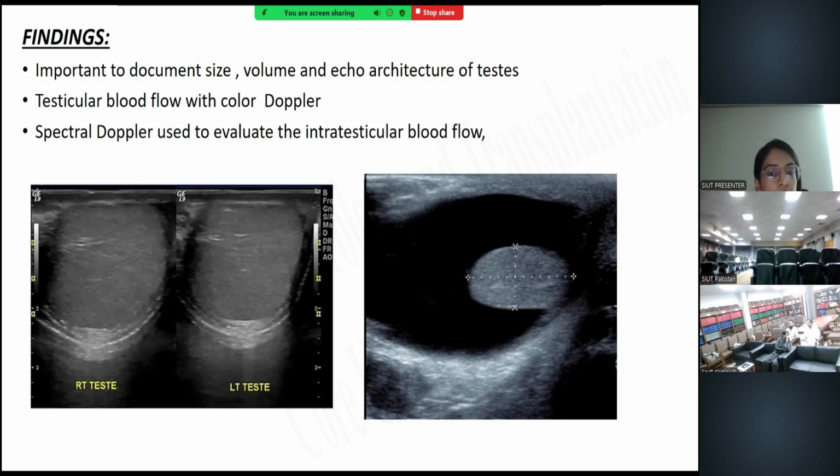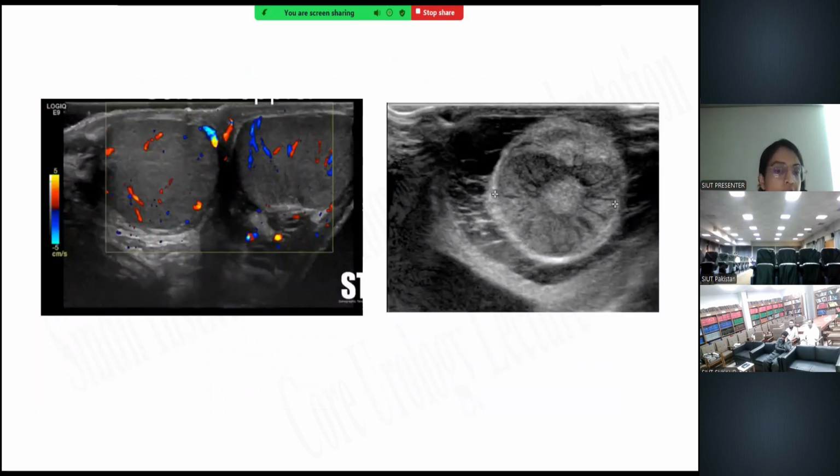And on the right side, we can see that there is a testis with the fluid collection around it, probably the hydrocele. Again, congenital or the acquired condition, which is characterized by the presence of the fluid in the layers of the tunica vaginalis. Then this is the Doppler that has been applied to the grayscale imaging of the scrotal ultrasound, and it shows the normal flow over the bilateral testis.